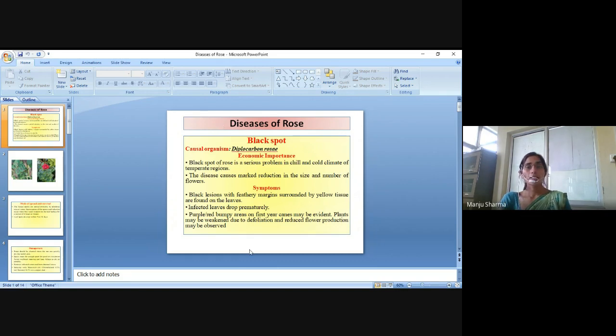After that, diseases of rose, like black spot disease. The causal organism is Diplocarpon rosae. The economic importance: black spot of rose is a serious problem in Chile and the cold climate of temperate regions. The disease causes marked reduction in size and number of flowers.